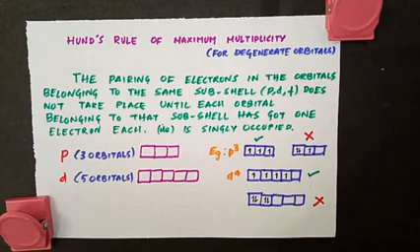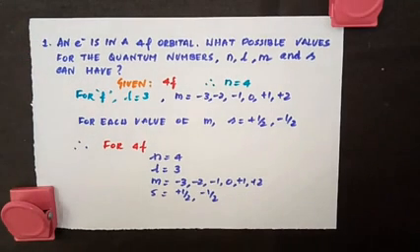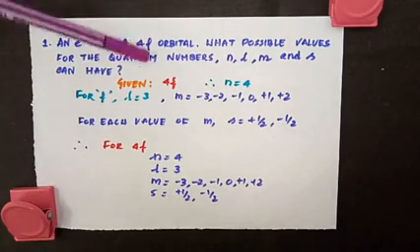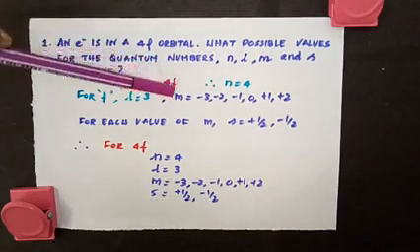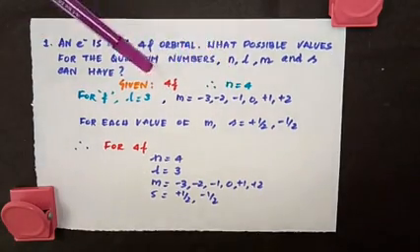Now we will see an example to find out the quantum numbers for an electron in an atom. Now the question is, an electron is in a 4f orbital. What possible values for the quantum numbers n, l, m and s can it have? So the given electron is present in 4f orbital. So when you write 4f, this 4 represents the principal quantum number. So what is the n value? n is equal to 4.